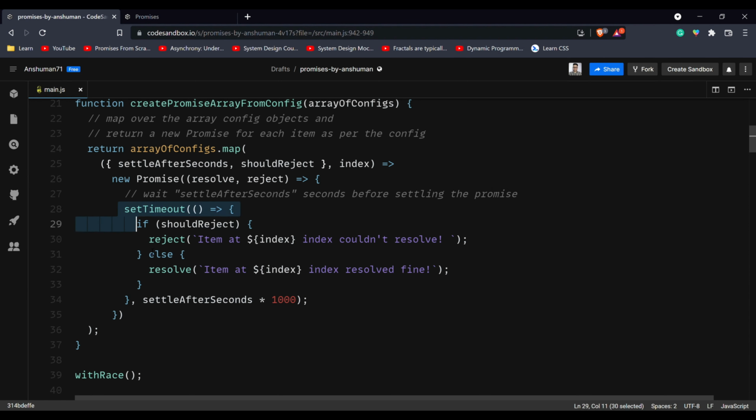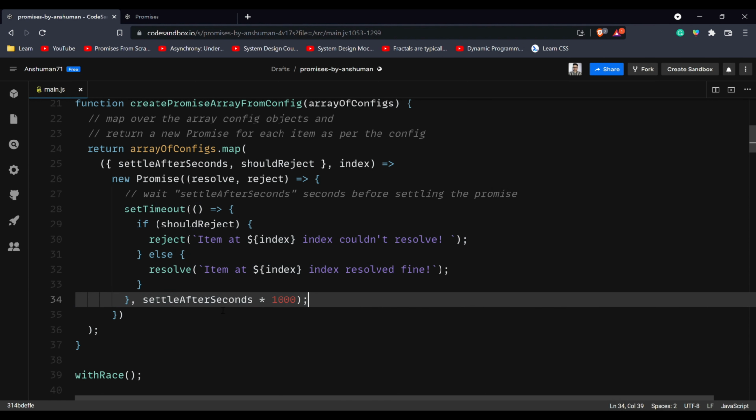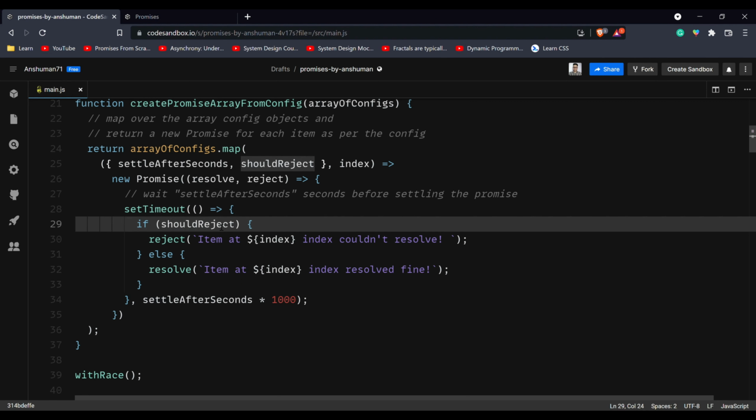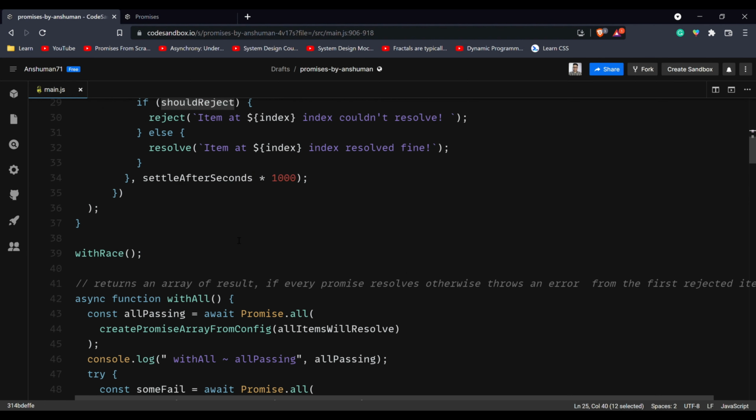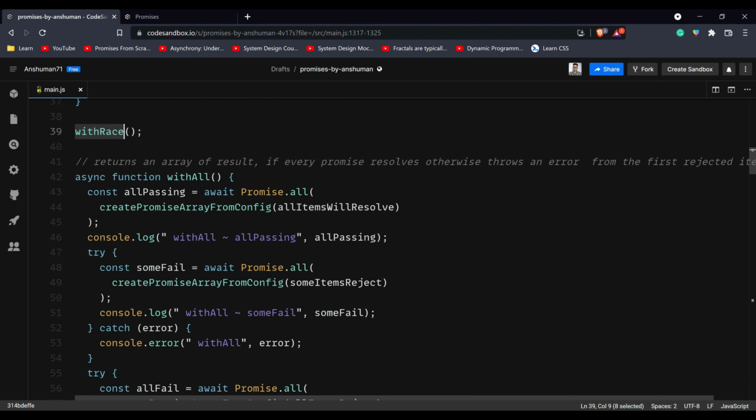The promise is going to settle after the number of seconds provided, and the basis for its rejection or its fulfillment is based on if the shouldReject parameter is passed as true or false.